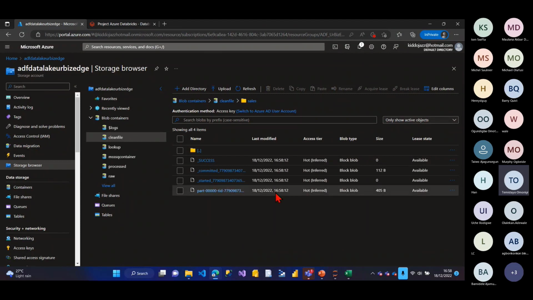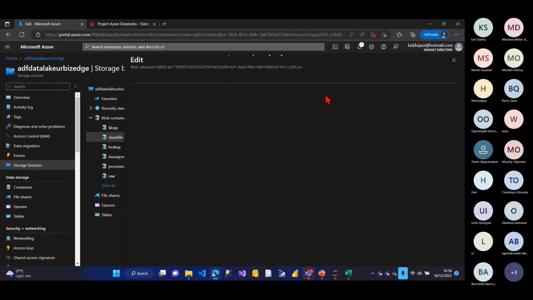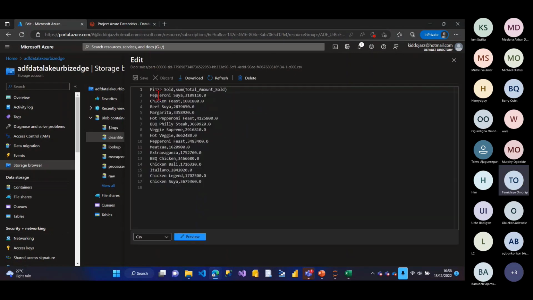Now I can see what's the time now. This is 16:58 and this is 16:58. You can see that it just entered right now. So it actually sends different ones, but this is the file I'm actually looking for here, the CSV file. So if I open this now, if I say view, right, you can see now what it's giving me. This is the format I said I wanted, right?